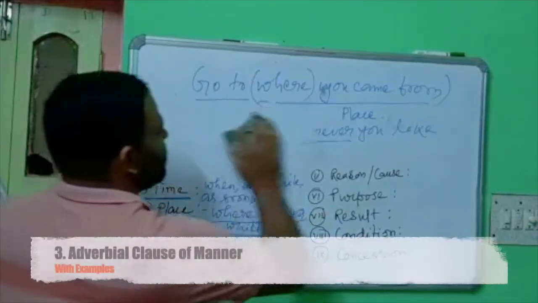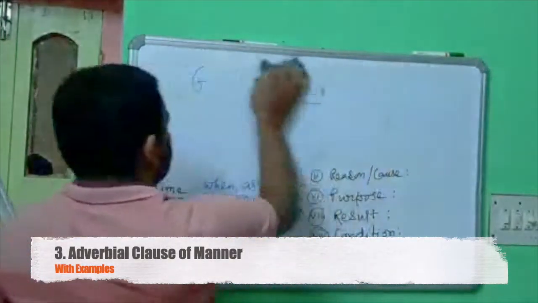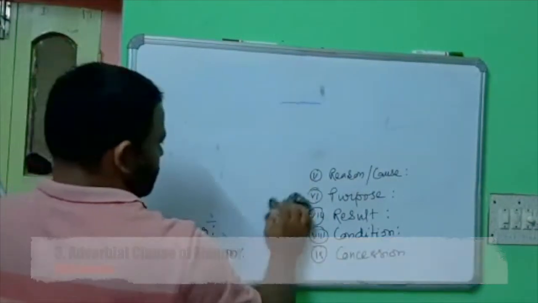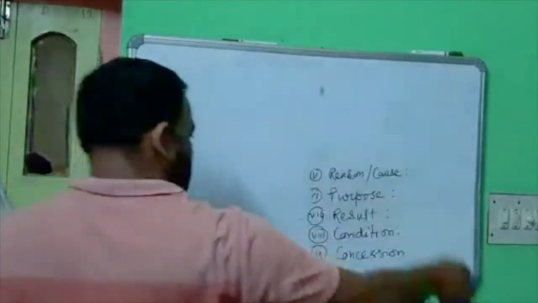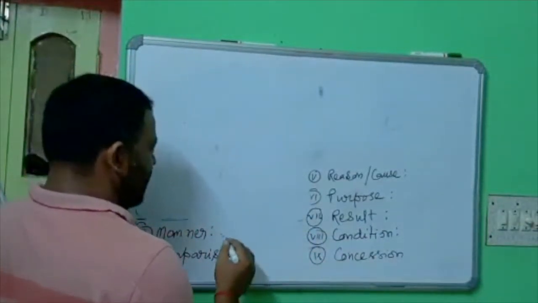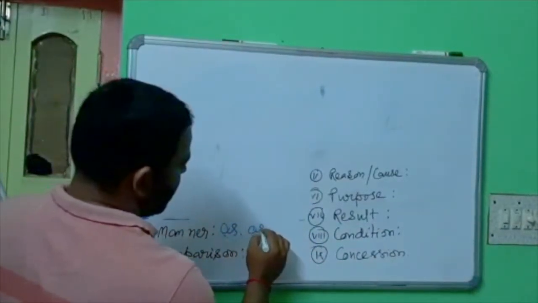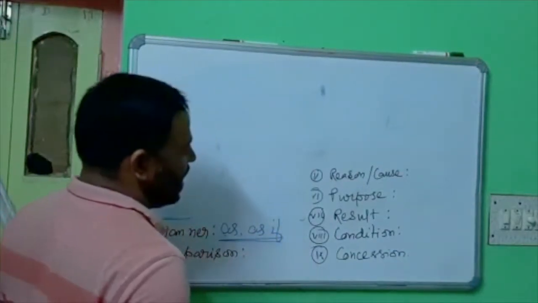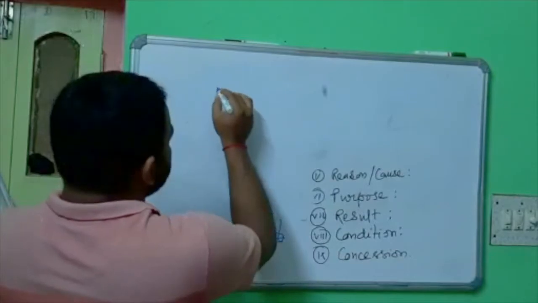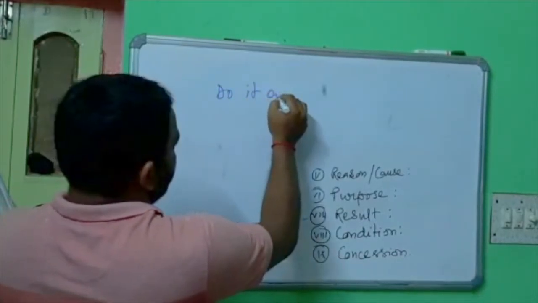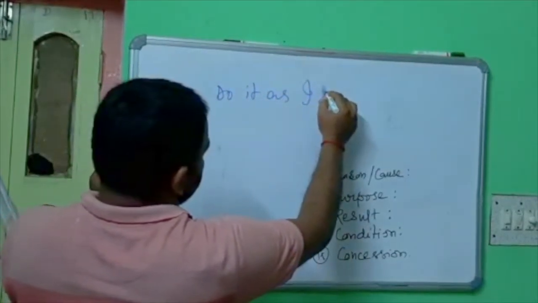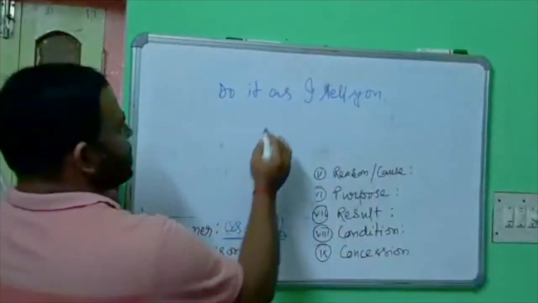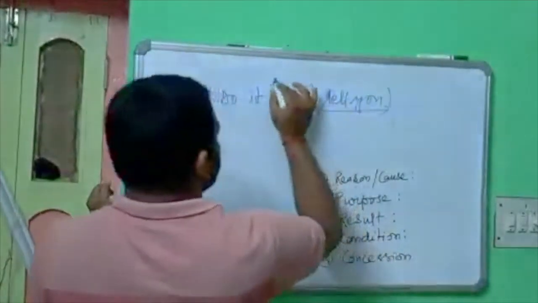Now come to the adverbial clause of manner. The linking words are as or as if. Suppose, do it as I tell you. Here, the manner is the clause as I told you.